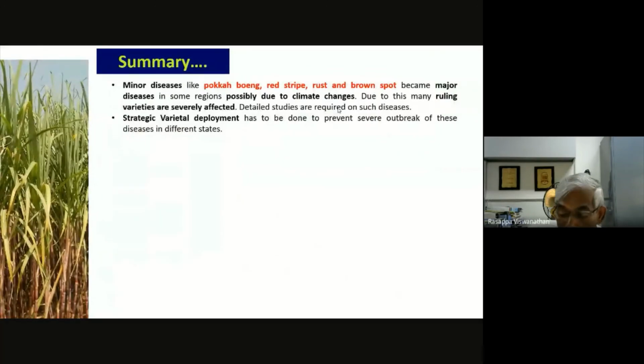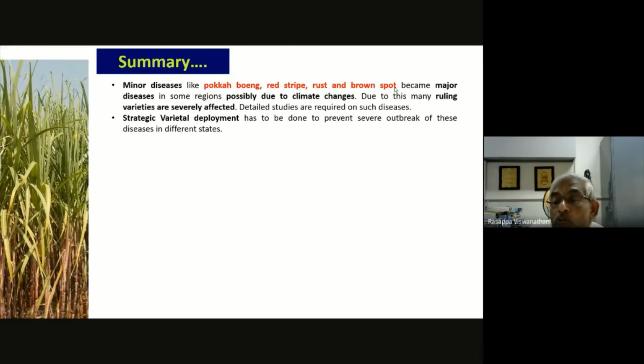And coming to the last part of my presentation, the summary, I don't know whether I was able to justify all, since I have deliberately left many areas, for want of time. But these are the major areas I wanted to cover. So the first take-home message is that minor diseases, or many diseases, are no longer minor. Like Pokkah boeng, I mentioned, it is becoming a major disease in some varieties, if not all.